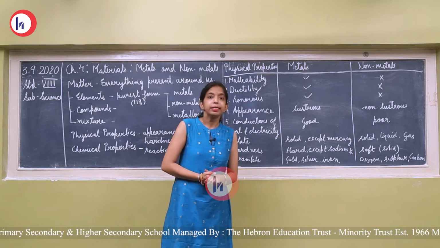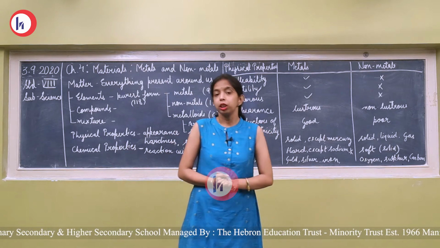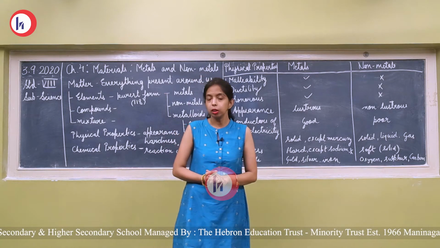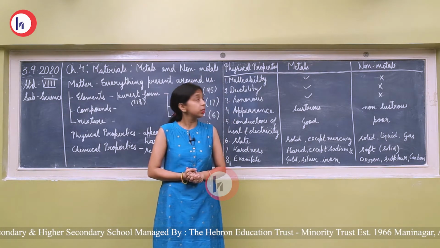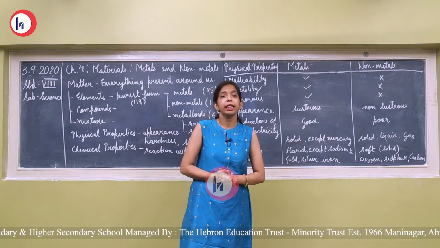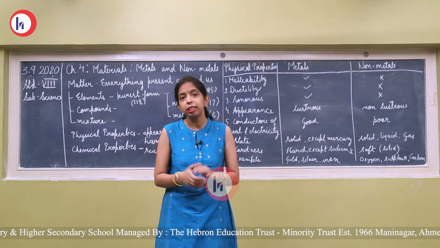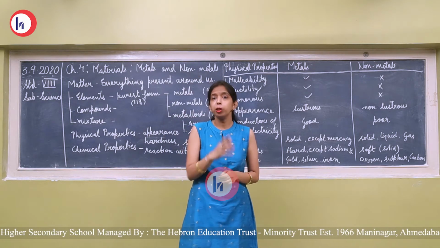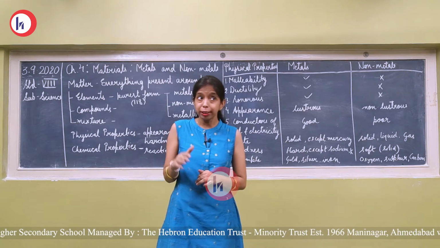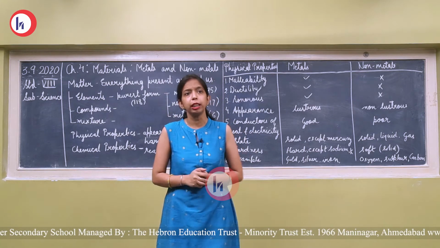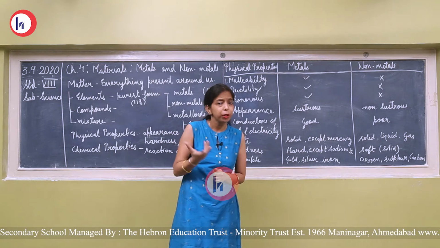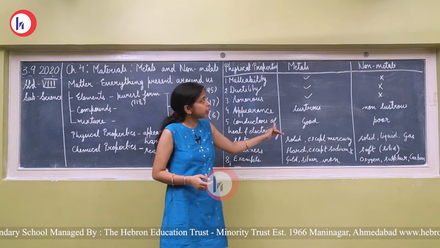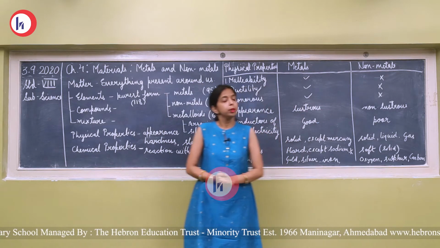Now the next is sonorous. Sonorous means sound. The property by which a substance can produce sound is known as sonorous, and this property is possessed by metals, not by non-metals. If you have seen containers of aluminum or iron, when you beat them you can easily hear the sound. But suppose oxygen, a non-metal present in the atmosphere, can it produce sound? No. So the sonorous property is possessed by metals, not by non-metals.